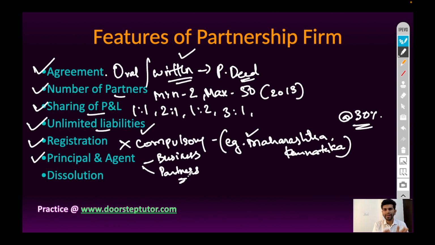The partners act as the principal for business organization, the partnership firm, and they act as an agent between other partners. And next is dissolution. Dissolution means to shut down the business organization. The partnership business can be dissolved in case of death of any partner, insolvency, insanity of any partner, or if any one of the partners wants to close down the business, then he should give at least 14 days prior notice to other partners.